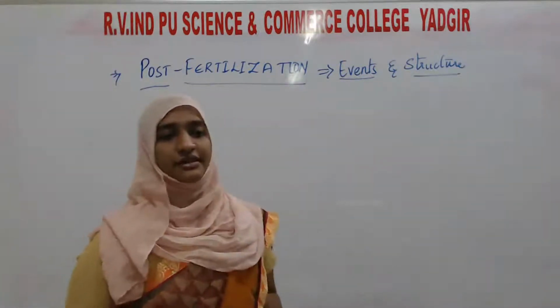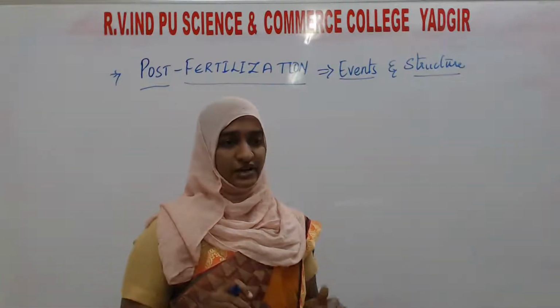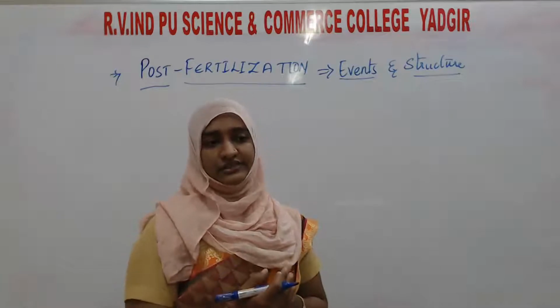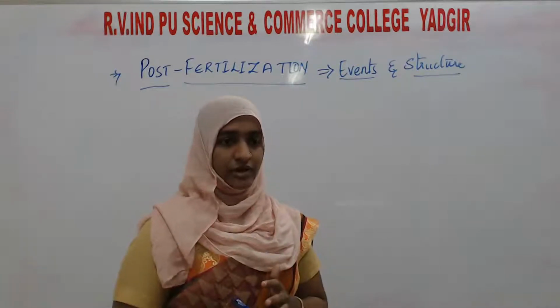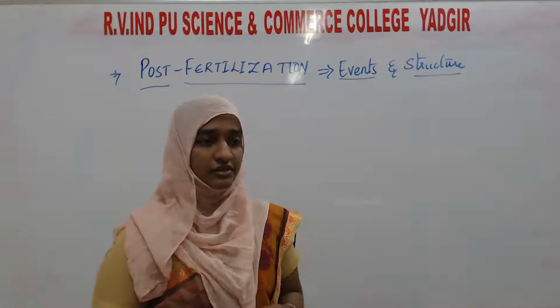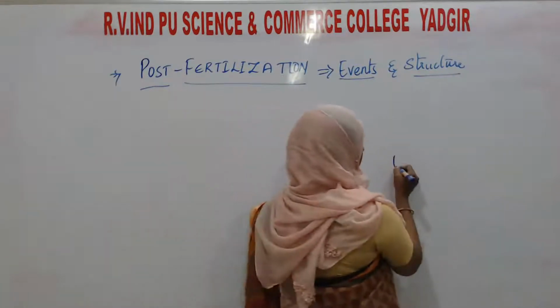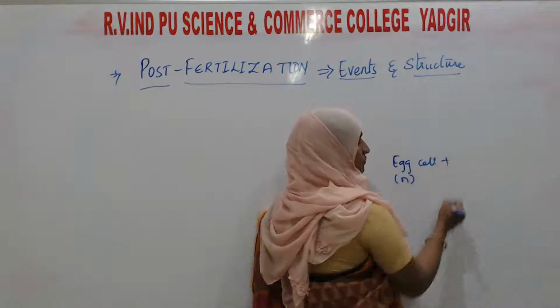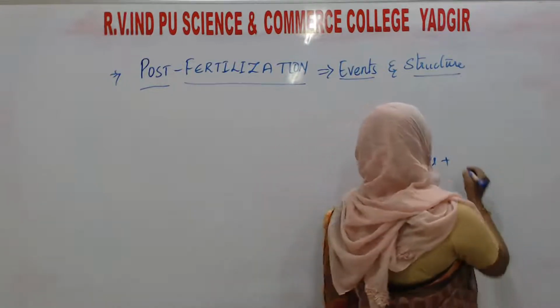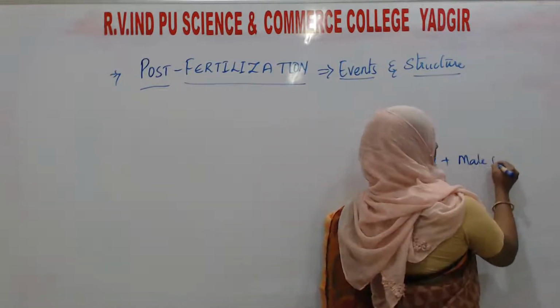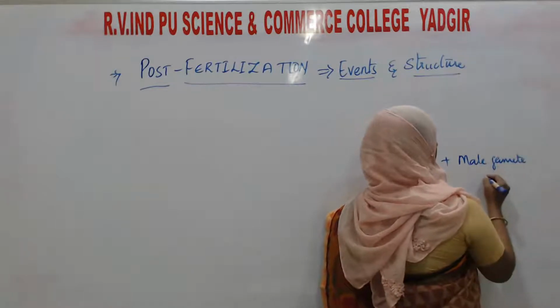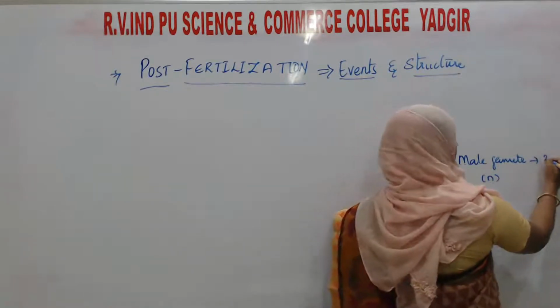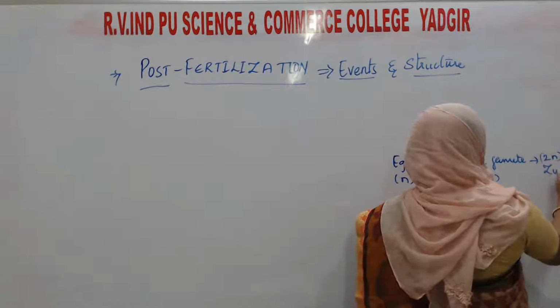In the last class we discussed double fertilization. After double fertilization, what is going to happen? In the last class you studied that one egg cell, which is haploid, fuses with one male gamete, which is also haploid, forming the diploid zygote.